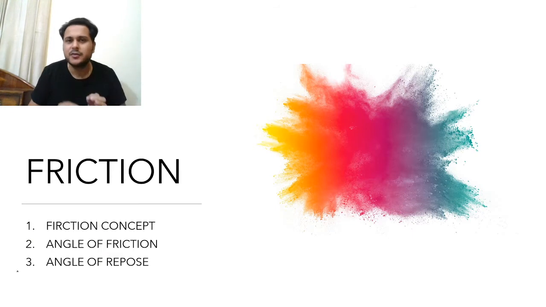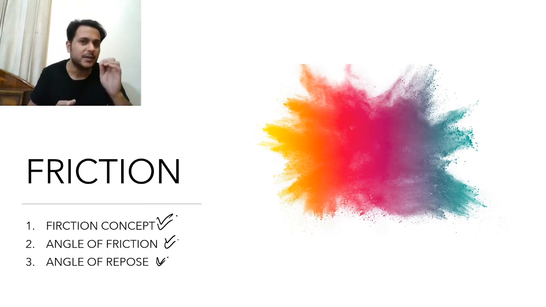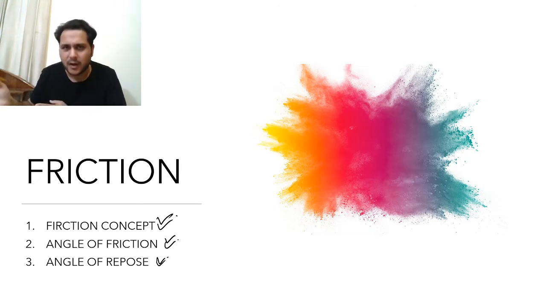Whatever topics we are covering today will be about friction. First of all, I will be explaining the friction concept. What is the actual concept behind friction? We will relate it to practical life. I will give you the practical implementations and practical examples of friction. And with that, you must know what an angle of friction and an angle of repose are. Students are generally confused between these two angles, but this video will give you clarity about these two different angles, how they are found in our daily life, and what their practical implementations are.